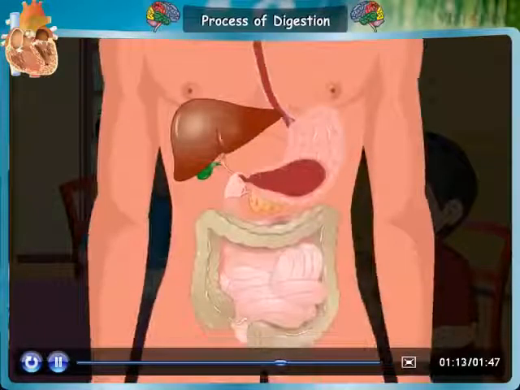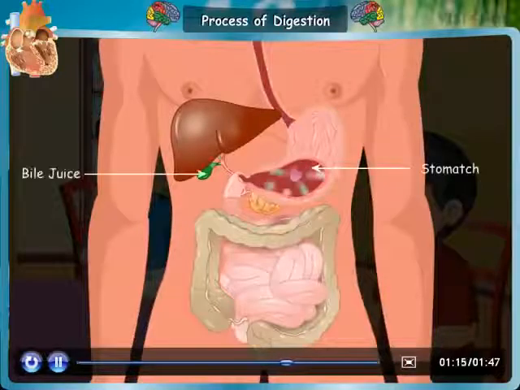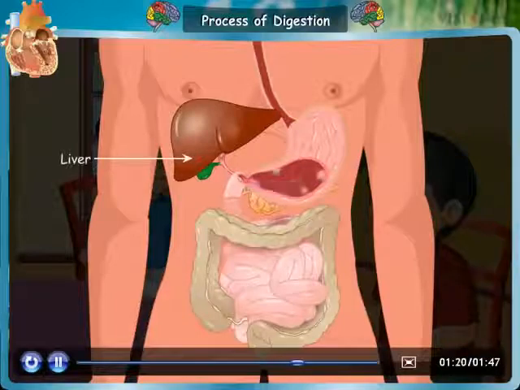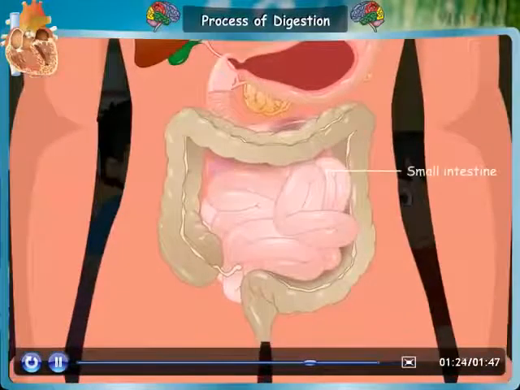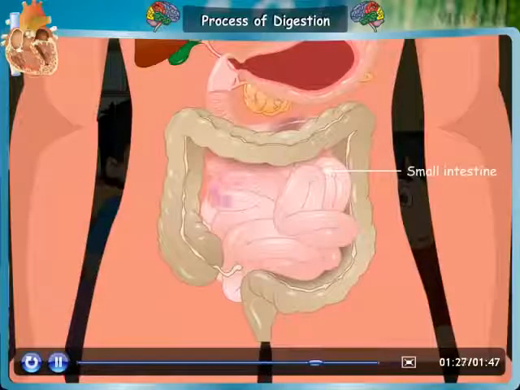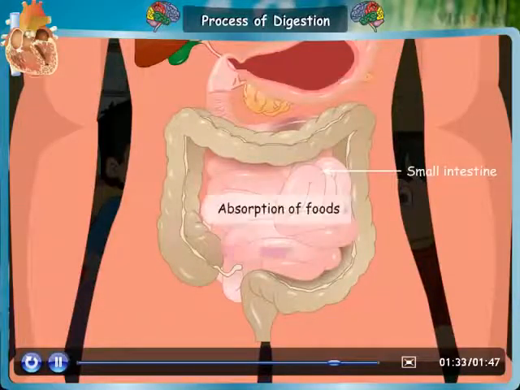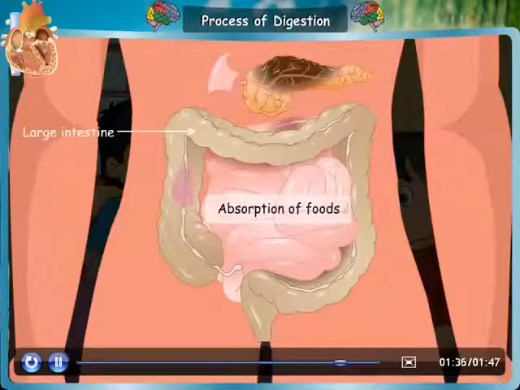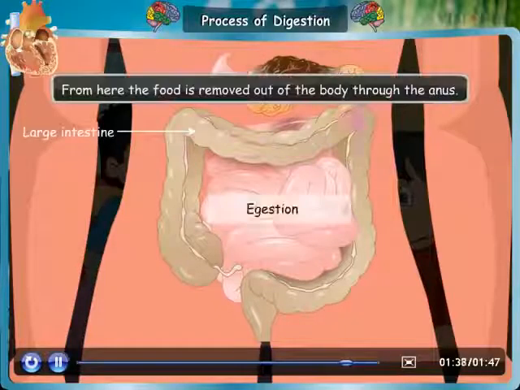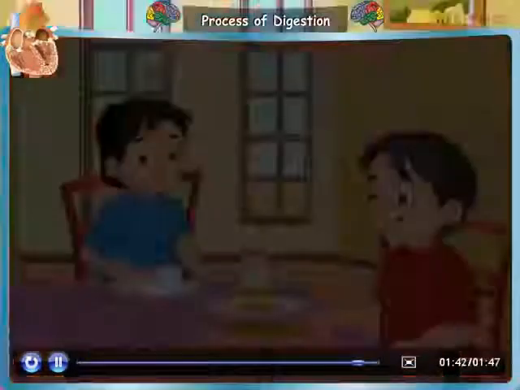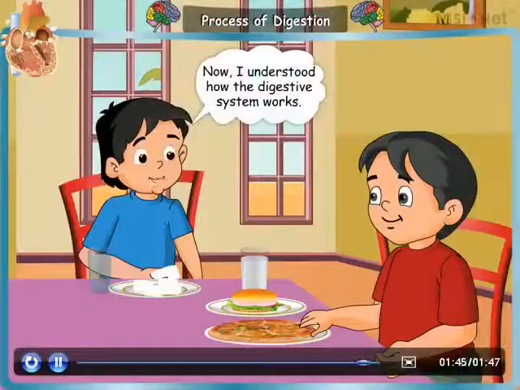From there, food then enters the stomach. It is a bag of digestive juices. The liver also produces juices which help in digestion. The food then reaches the small intestine. It is very long and coiled. All the nutrients from the food are absorbed here. Finally, the digested food goes into the large intestine. From here, the food is removed out of the body through the anus. Now I understand how the digestive system works.